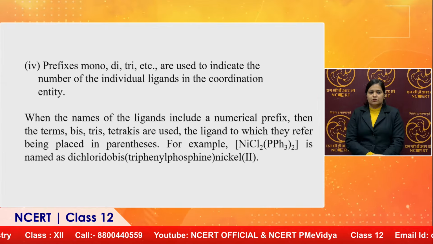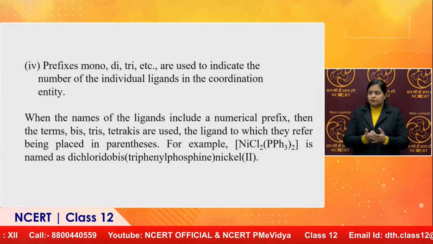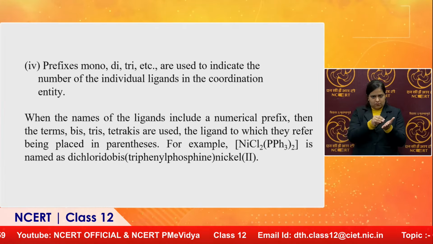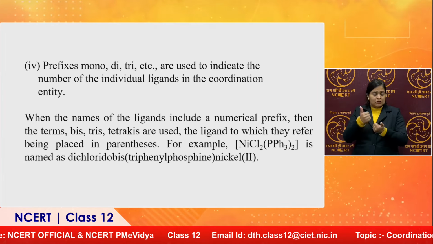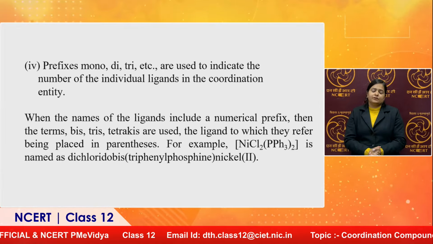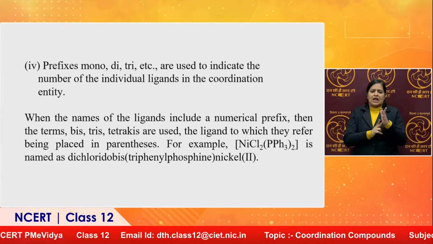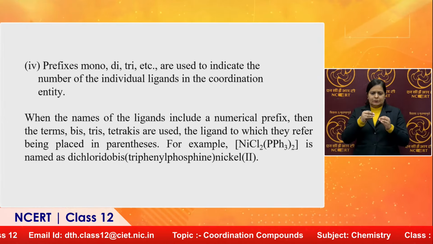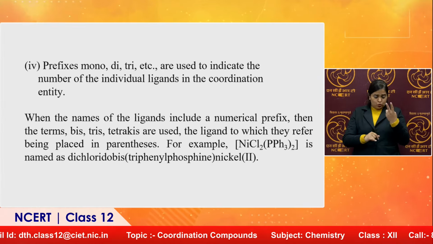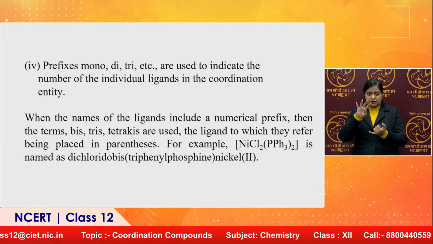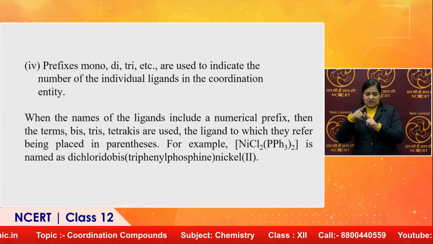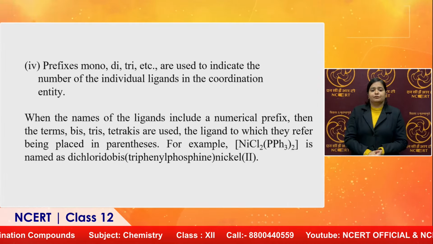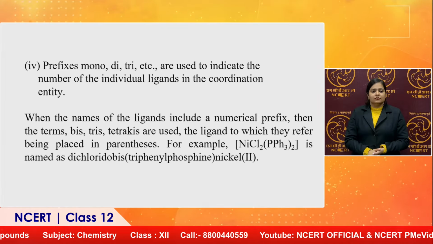When the name of the ligand includes a numeral prefix, then the terms bis for 2, tris for 3, tetrakis for 4 are used. The ligand to which they refer is placed in parentheses.